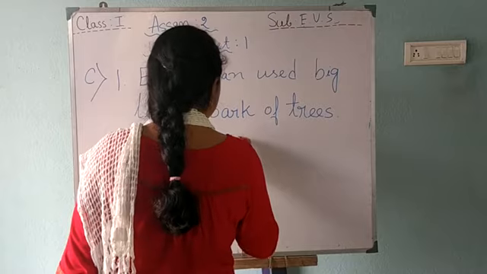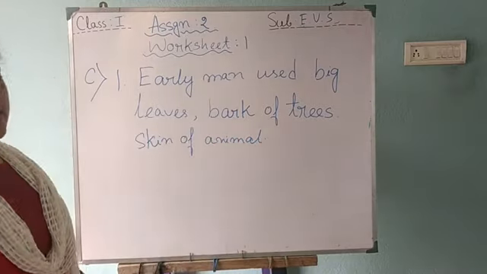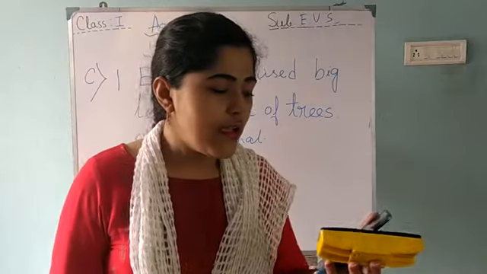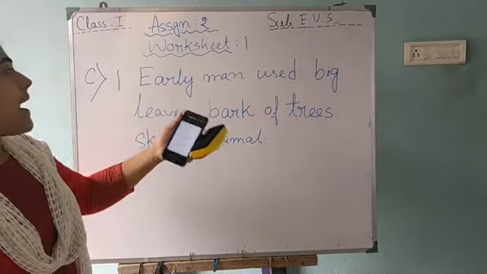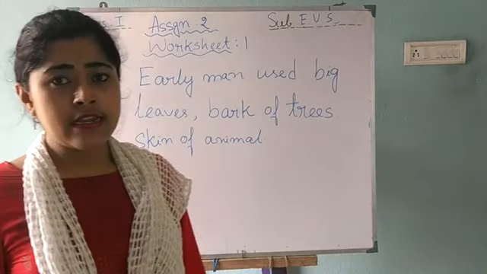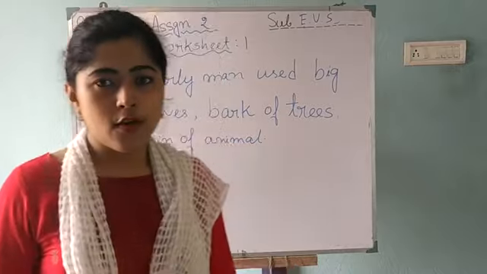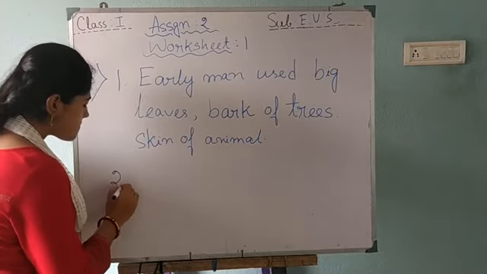Okay. So here the early man were in those times. So what did early man use? Early man used big leaves, bark of trees, skin of animal. Okay. See this? The answer.